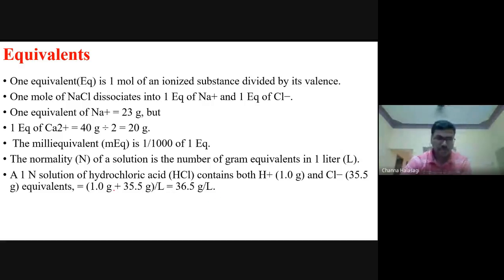Yes, sir. So this question has been asked one time, so only I have included this sentence. But this is also from Ganong. So one normality means the number of gram equivalents present in 1 liter of the solution.